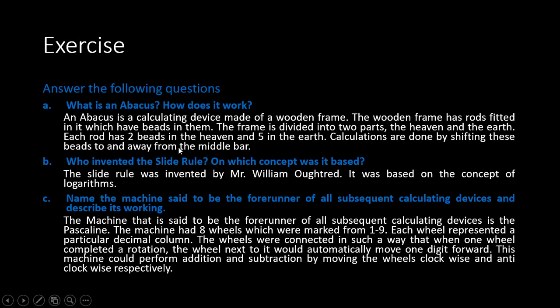Exercise: answer the following question. What is an abacus? How does it work? An abacus is a calculating device made of a wooden frame. The wooden frame has rods fitted in it which have beads in them. The frame is divided into two parts, the heaven and the earth. Each rod has two beads in the heaven and 5 in the earth. You can say two sections. The larger section which contained 5 beads was the earth, and the smaller section which contained 2 beads was the heaven. Calculations are done by shifting these beads to and away from the middle bar.